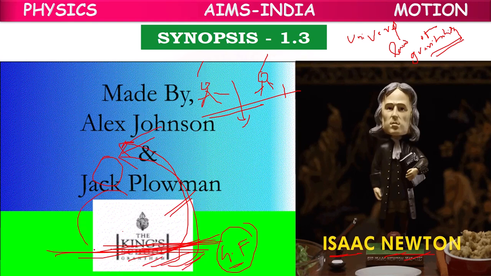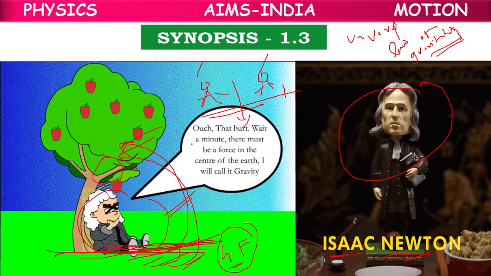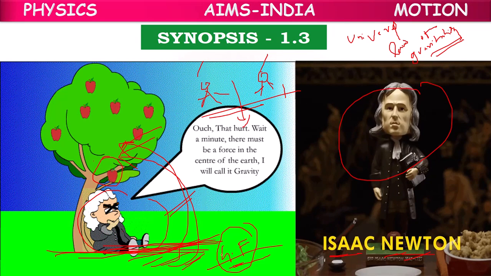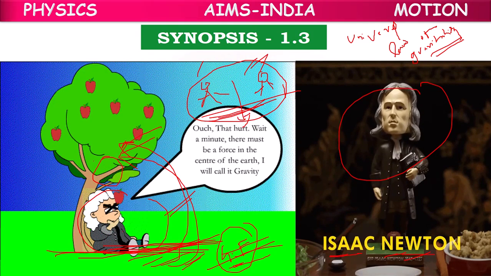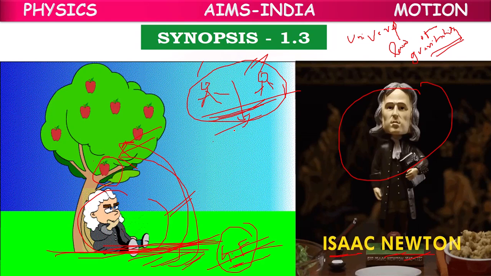So according to Newton's universal law of gravitation, all the objects in the universe attract each other. If the attraction is by heavenly bodies, meaning huge bodies like Earth, we can observe that attraction. For normal bodies, we cannot observe the attraction. But we should not say there is no attraction. There is an attraction force, but it is negligible. It is not considerable.